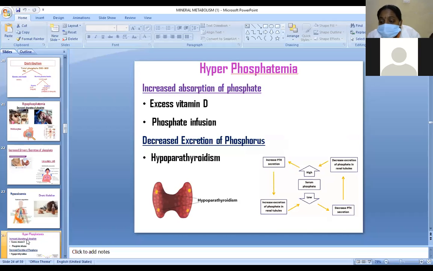So the serum phosphate levels are elevated. Mainly we can see this in increased absorption of phosphate, excess vitamin D, or phosphate infusion. Decreased excretion of phosphate is mainly seen in hypoparathyroidism. Whenever parathyroid hormone secretion is increased, there is increased excretion of phosphate into the renal tubules. When parathyroid hormone secretion decreases, the excretion of phosphate in the renal tubules decreases, and the balance is restored.